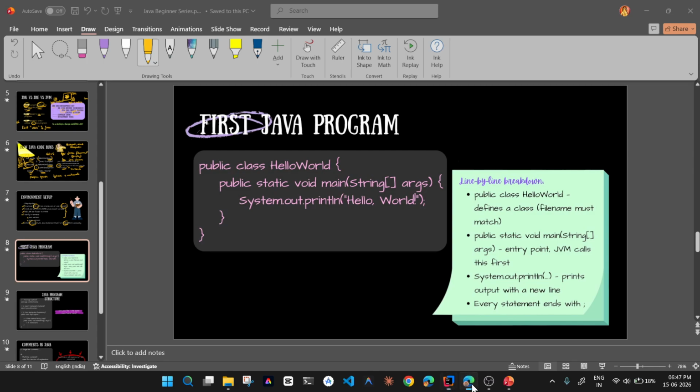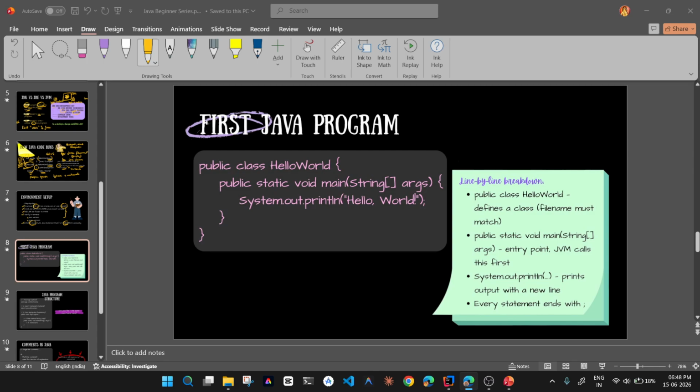You can download it by going to the browser and typing Java JDK download. You'll have the versions; download the latest version according to your platform. Here you will have this link.